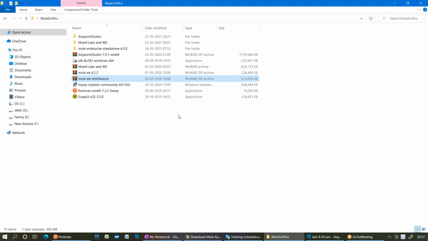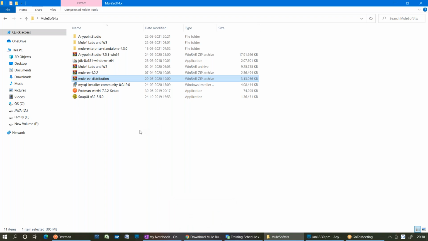Quick. How many runtimes have I given in the folder? I think only one. 4.3.0, I could see. That means Mule Enterprise Standalone 4.3.0 is the given, I mean that is the zip file I have given, right? Yes, okay, one is enough. If you want older versions of a runtime, please ask me. You will not get them from the website directly, so I already saved them in my database. I can arrange them for you if required.